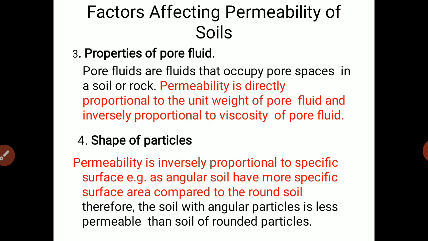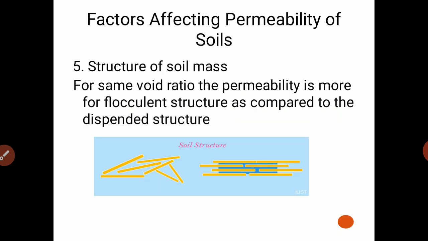Round particles or round gravels have more permeability as compared to angular soil or angular gravels. Why? Because angular gravels fill the spaces, so they have a very low void ratio as compared to round gravels. So the shape of particle plays an important role.